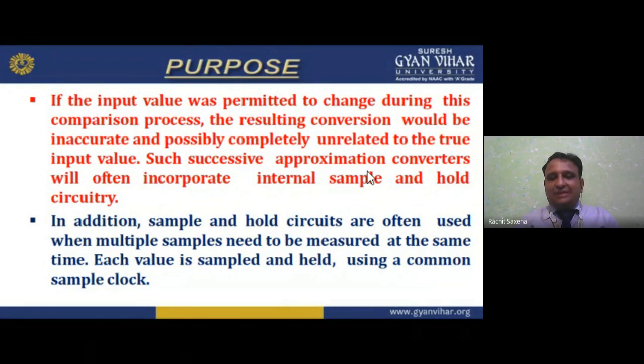In addition, sample and hold circuits are often used when multiple samples need to be measured at the same time. Each value is sampled and held using a common sample.